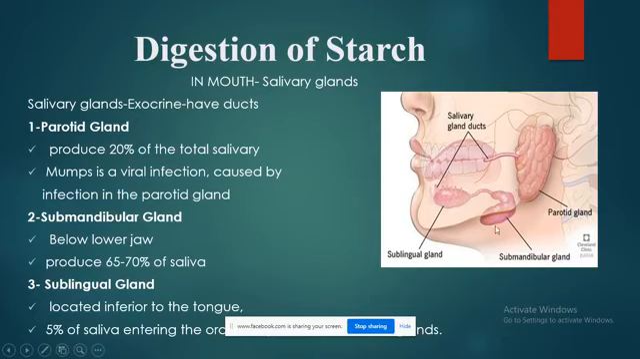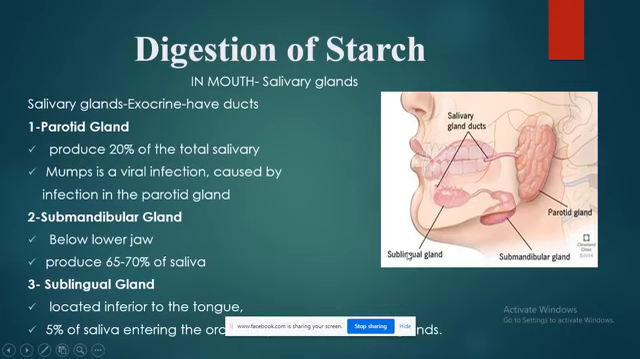The second is the submandibular gland. This is the submandibular gland. It is present below the lower jaw. This is your lower jaw. It is present below the lower jaw, and it produces 65 to 70% of the saliva. Third is the sublingual gland. It is located inferior to the tongue here, and 5% of the saliva is produced through the sublingual gland.